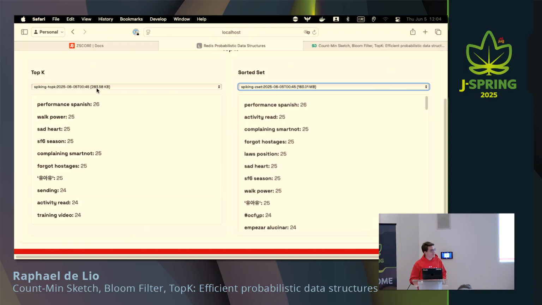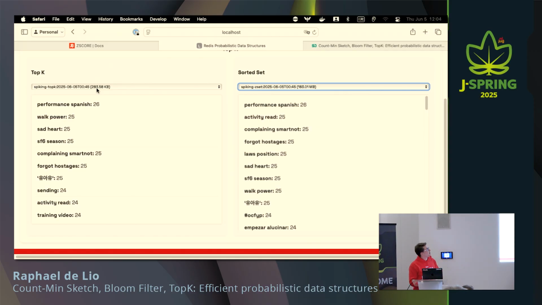So basically, both TopK and sorted set are using the heap under the hood, right? Yeah. But how is it possible that the sorted set is really loading some memory? Like, what is the real performance boost here?